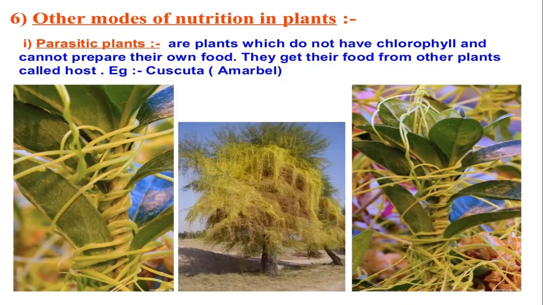Now let's discuss the heterotrophs, the organisms which depend on others for their food. The first type we are going to discuss is the parasitic plant: plants which don't have chlorophyll and can't prepare their own food, so they get their food from the host plant. The best examples are cuscuta and amarbel. Children, in the diagrams or in the picture you can see how a non-green plant depends upon the green plants for its food. So this way is a parasitic mode of nutrition.